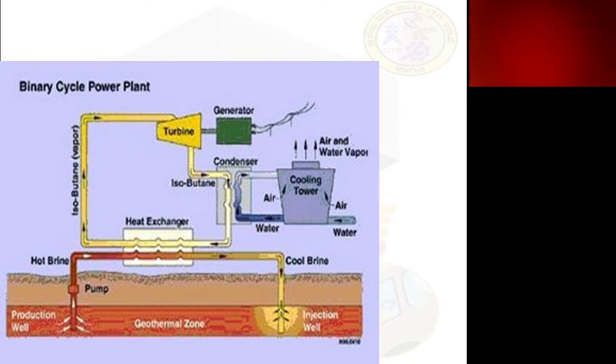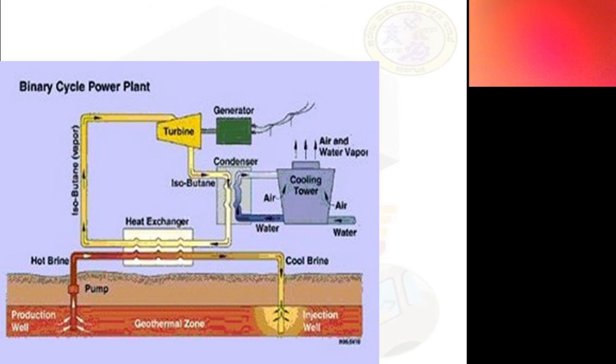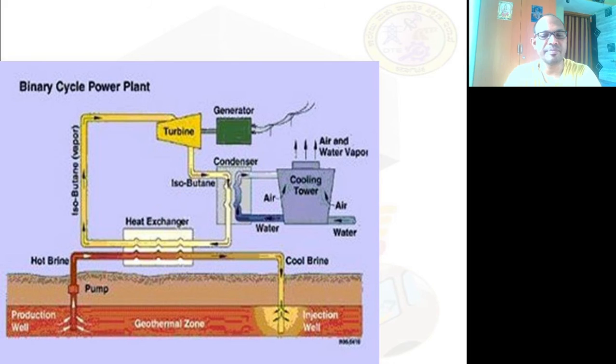That reduces the heat of this brine solution. Thus it makes the heat to be taken up by the fluid which is moving in the other part of the heat exchanger. Is that clear?